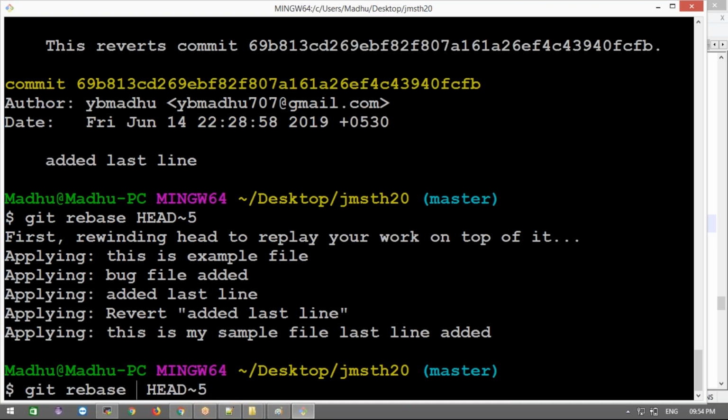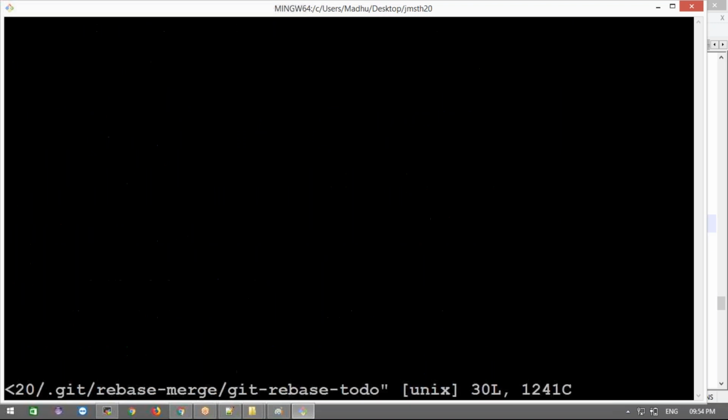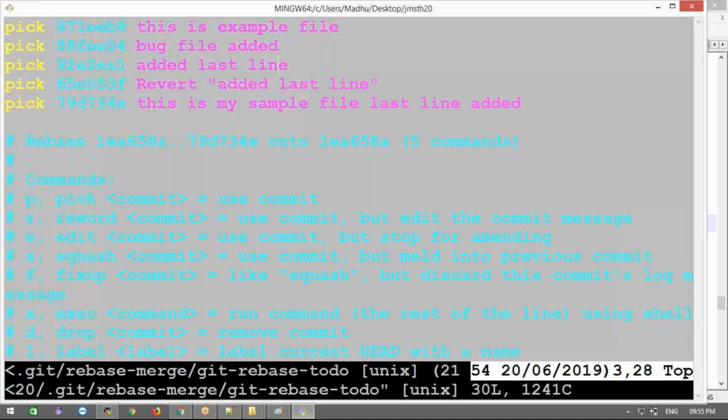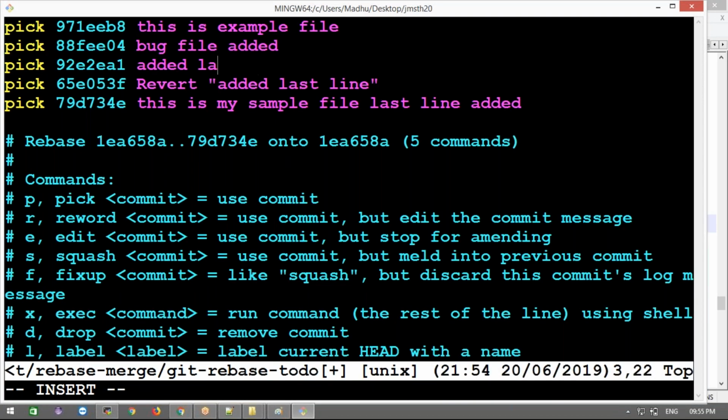Git rebase -i, I think. One second, guys. Okay, git rebase -i. This is a message ID, and for example, you want to modify this particular commit ID message. What will we do? Just go to this line and press insert.